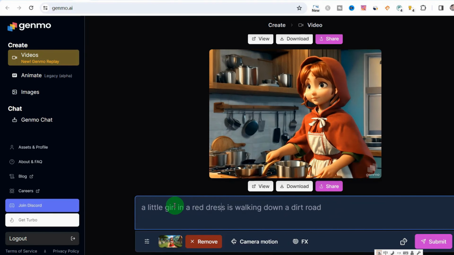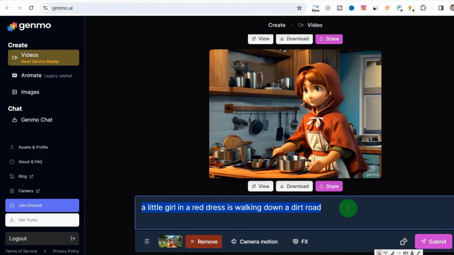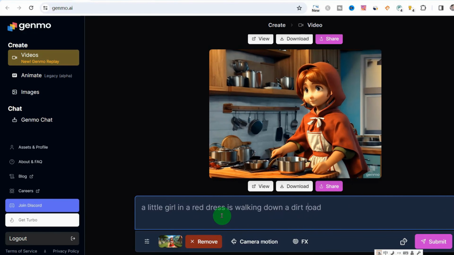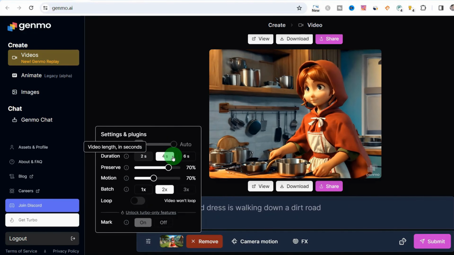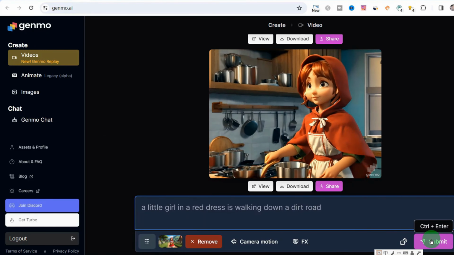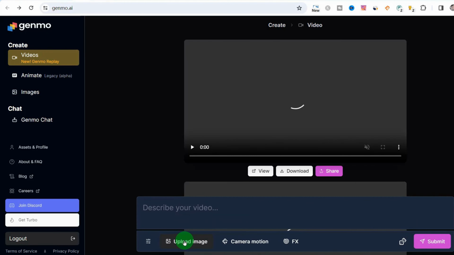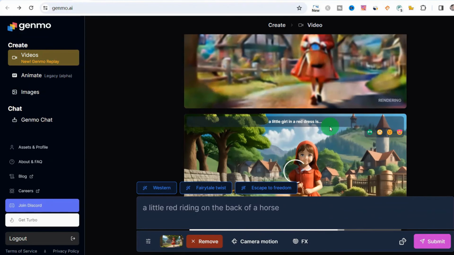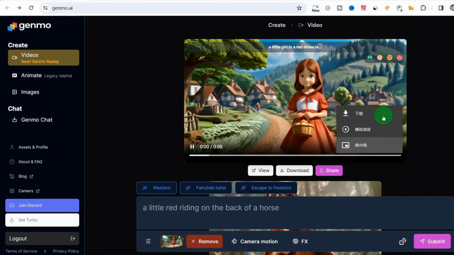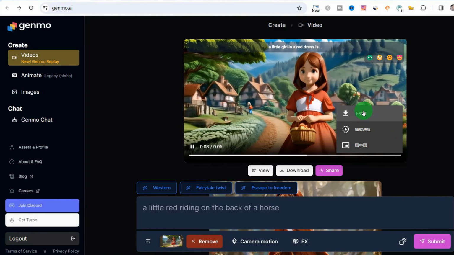Next, let's upload the picture we just made. And uploading it generates a prompt like this. You can also enter a prompt, because it is automatically detected from the image content. Then we can also adjust its duration. It can be 6 seconds or longer than 6 seconds. Then we click to generate this video. Let's continue uploading all the pictures. These generated videos, we can all download by clicking this button here to download this video in its entirety.